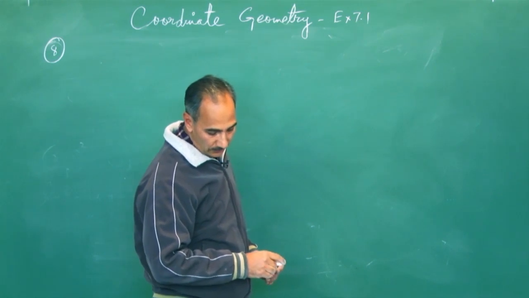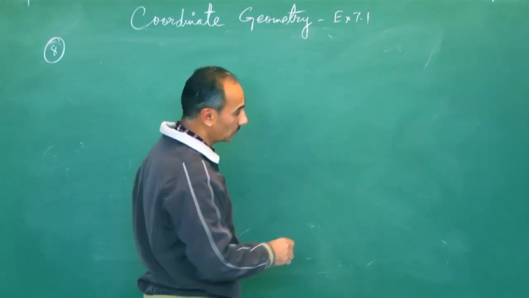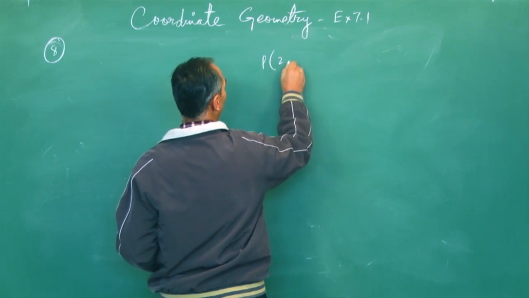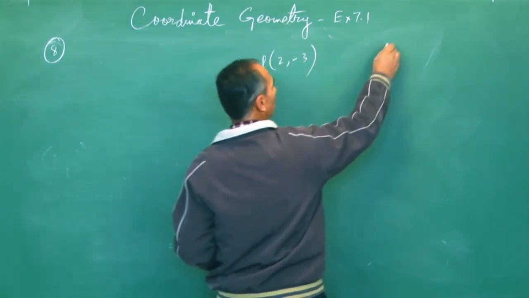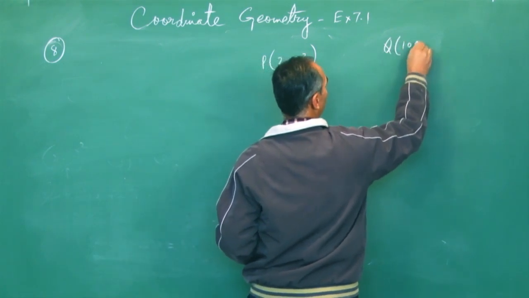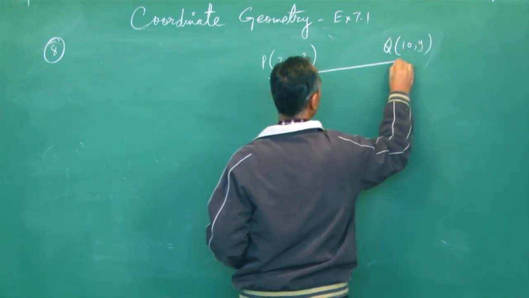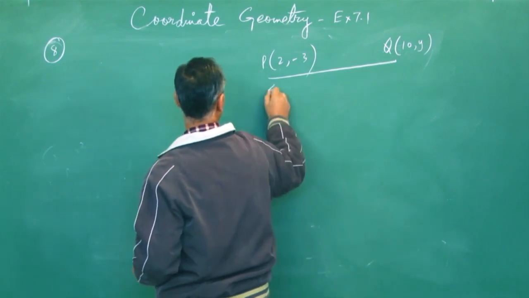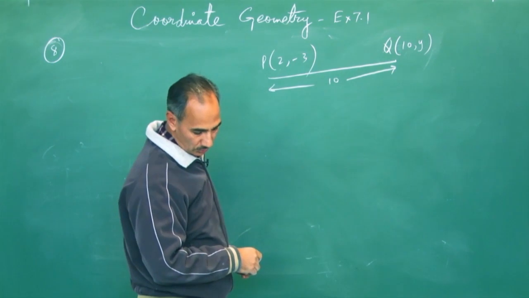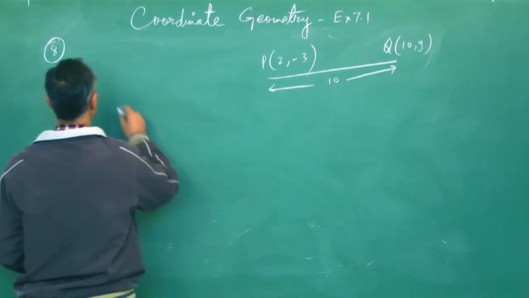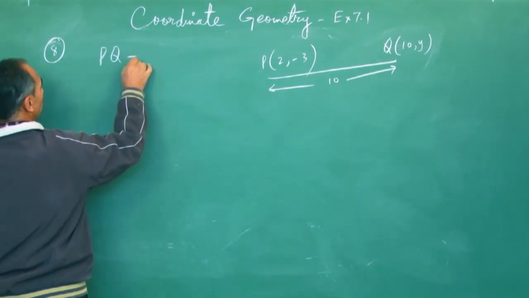Find the value of y for which the distance between P and Q. So P is 2, minus 3, I suppose, yeah. And Q is 10, y. So PQ is the distance that's given to be 10 units. It's already given. The distance between P and Q is 10 units.